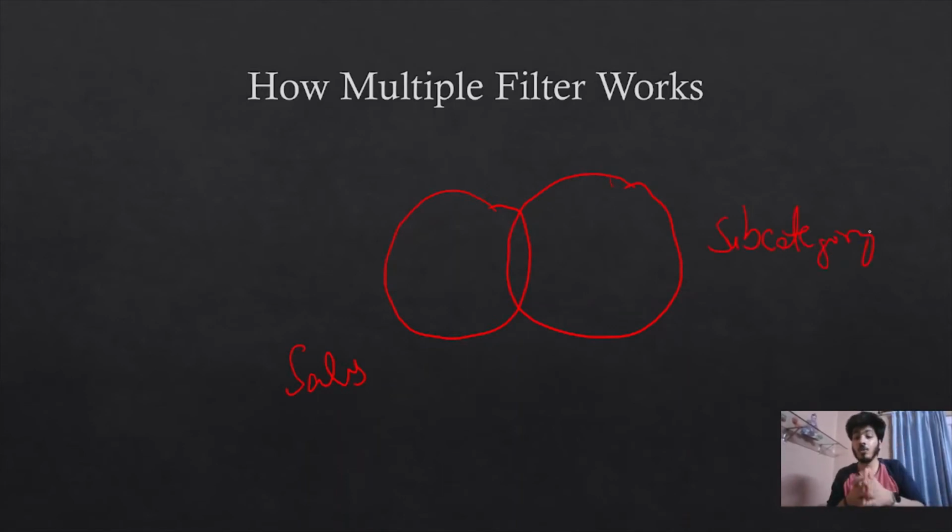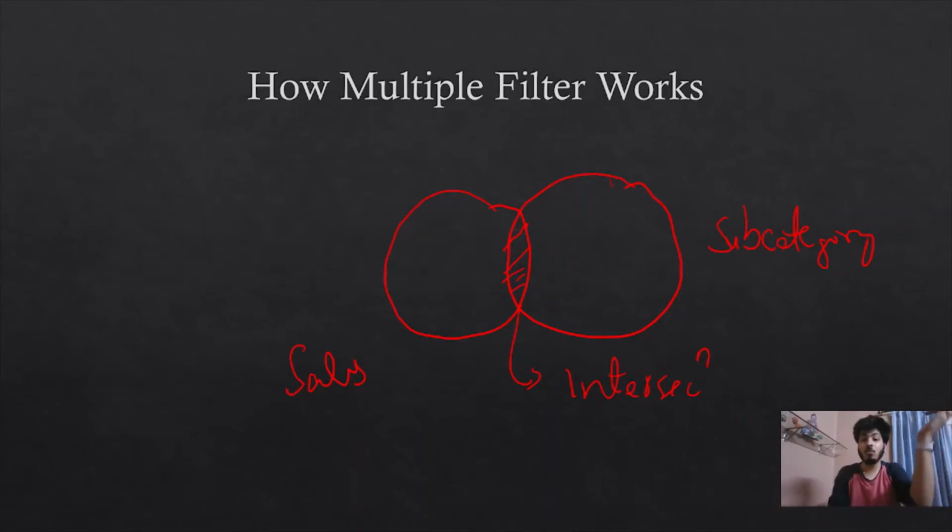When we apply more than one filter in Tableau, it will take the intersection of both the values, like it will take the common values present between subcategories whose sales are in this range. So now you have understood this Venn diagram.